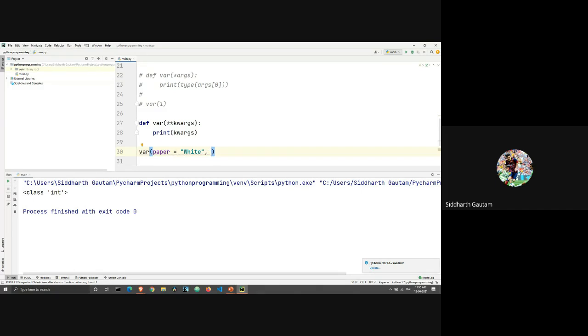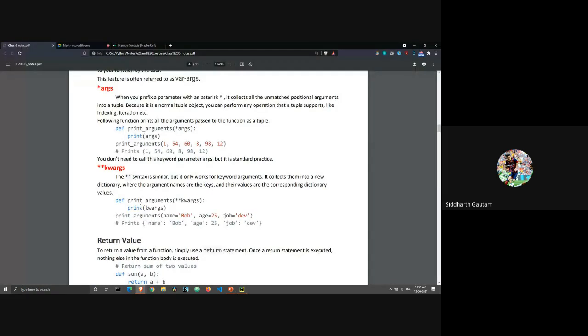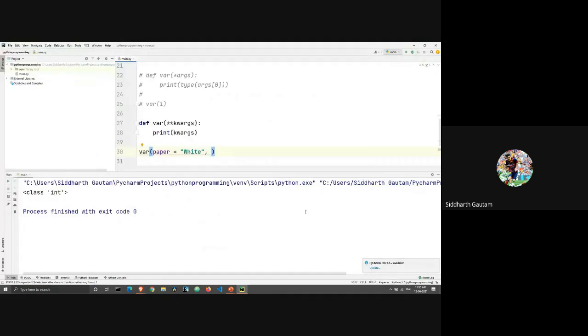And let's say, what else should I take? Let's just see the example. There are name, age, and job. That's a little boring. Let's say I will type laptop is equal to Dell, because my laptop is a Dell. All right, so let me run this.